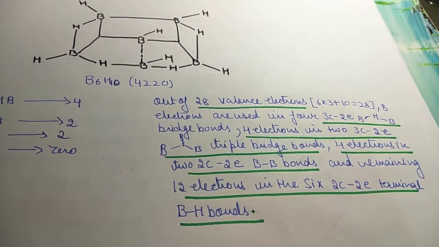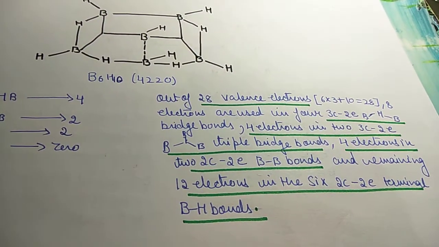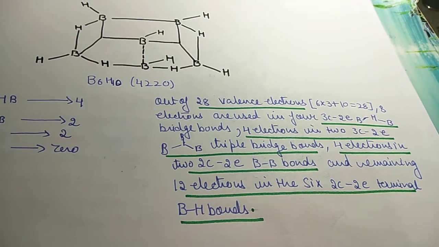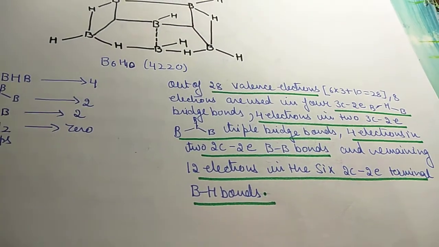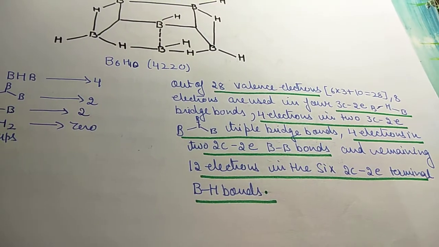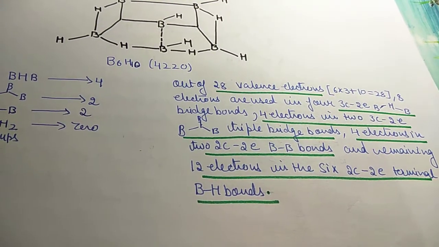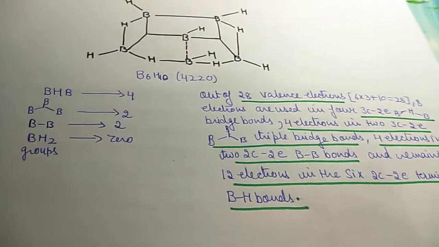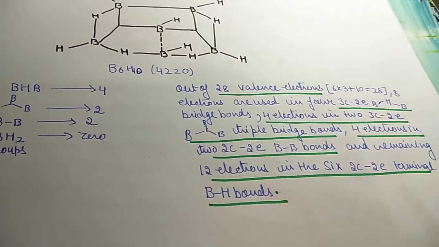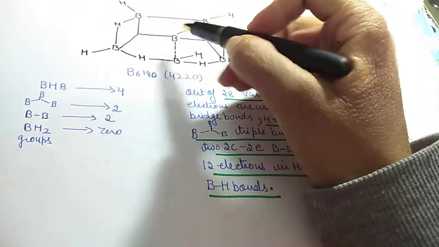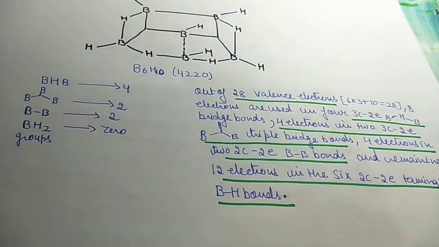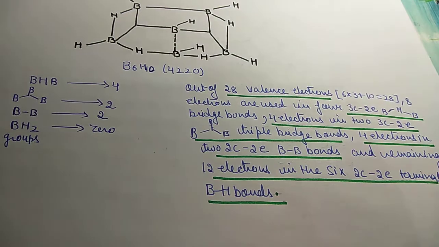Yes, 4 electrons also I have shown you in BBB 2 triple bridge bonds, and 4 electrons in 2 center 2 electron BB bonds, and the remaining 12 electrons in 6 2 center 2 electron terminal BH bonds. Yes, there are 6, you can see 1 2 3 4 5 and 6 BH bonds here, terminal BH bonds, they are present.